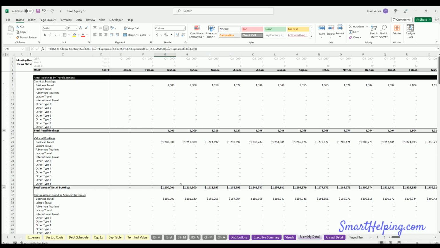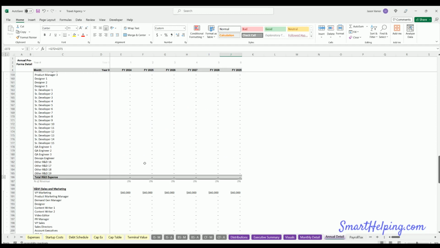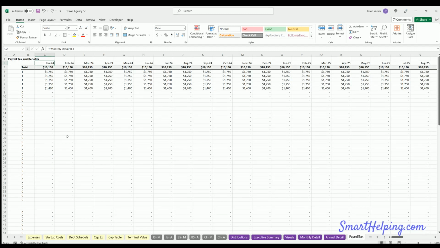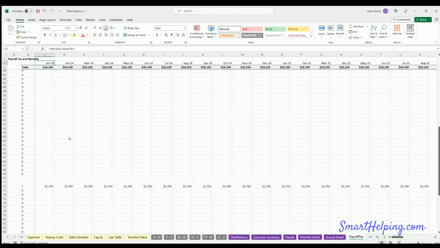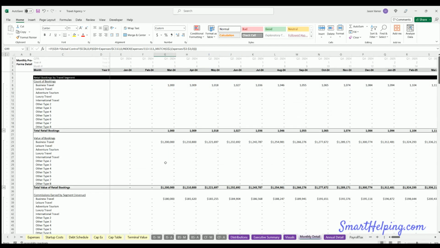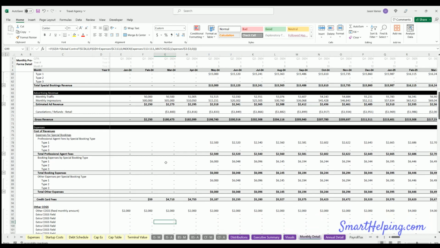So all the assumptions are driving into the monthly detail. You've got your annual details, just summarizing the monthly detail. You've got payroll taxes. This is how we're figuring out if there are payroll taxes for the different fixed cost items. And then that is everything.